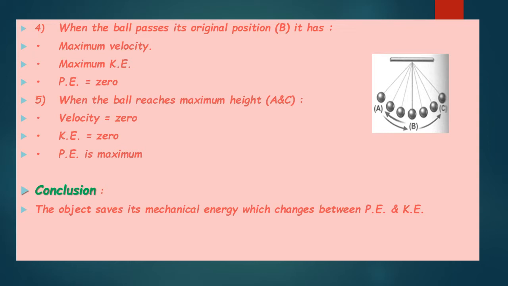Again, when the ball passes its original position, which is B, it has maximum velocity and maximum kinetic energy, so potential energy is 0. And when the ball reaches its maximum height at A and C, the velocity will be 0, kinetic energy will be 0, and so potential energy is maximum because it is at maximum height.